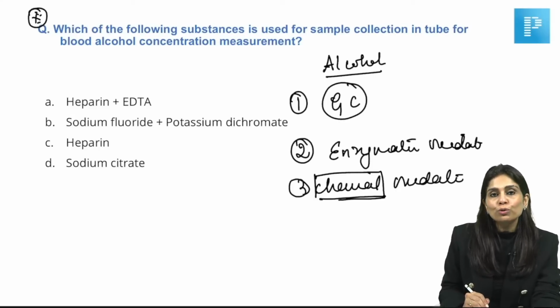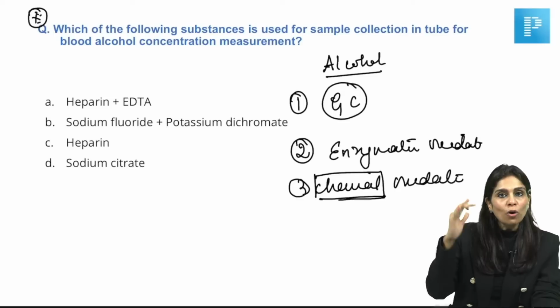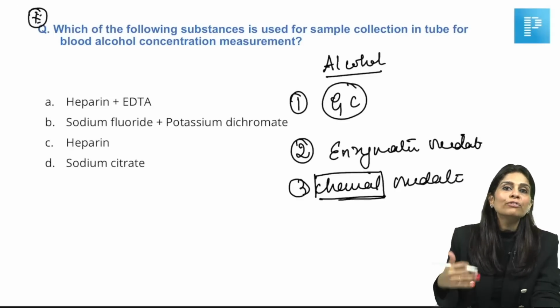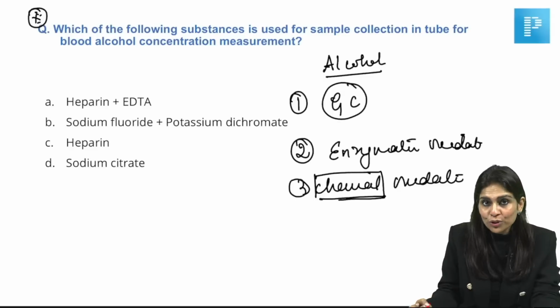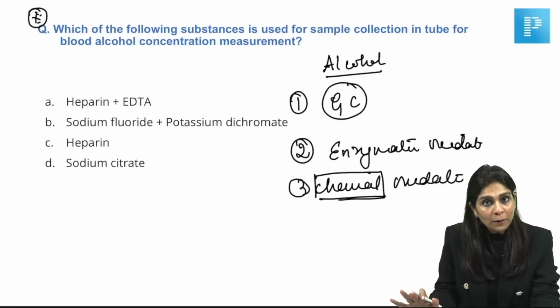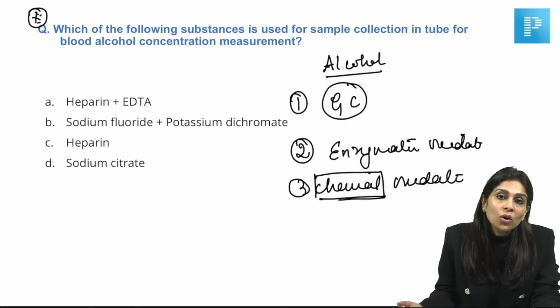We are not allowed to use any tube which has a clot activator, or a gel and a clot activator, because all these will have alcohol which will interfere with the assay. So the preferred anticoagulant or additive for this purpose is fluoride. And why are you supposed to add fluoride? Because fluoride inhibits the growth of microorganisms in the sample. What if you allow microorganisms to grow in the sample? They can utilize glucose and generate alcohol, or they start utilizing any alcohol that is present in the sample. Do you understand this?